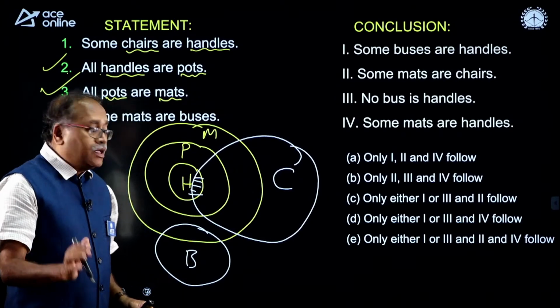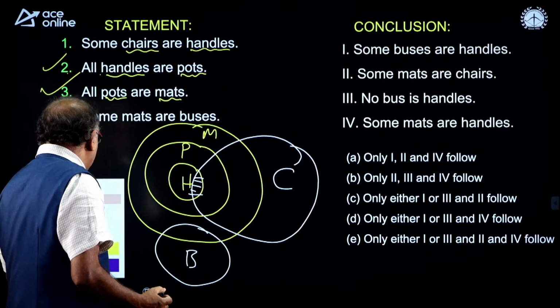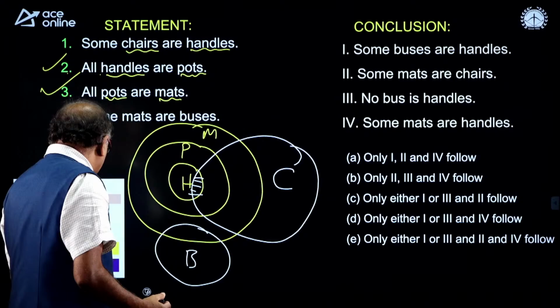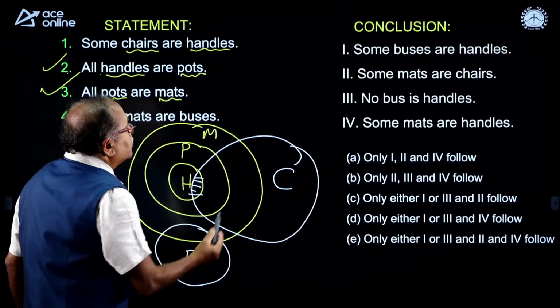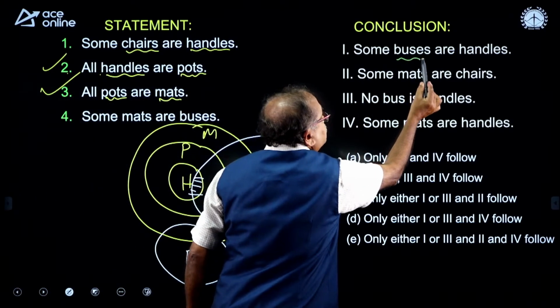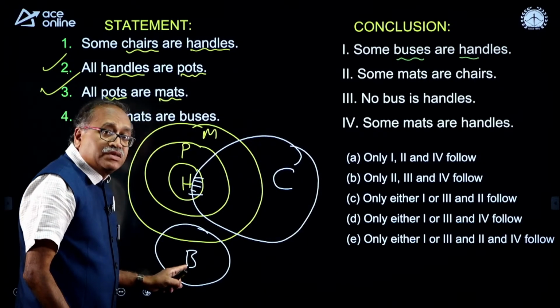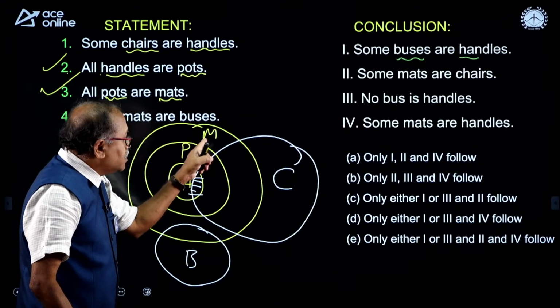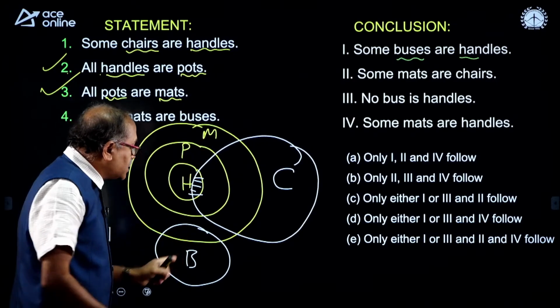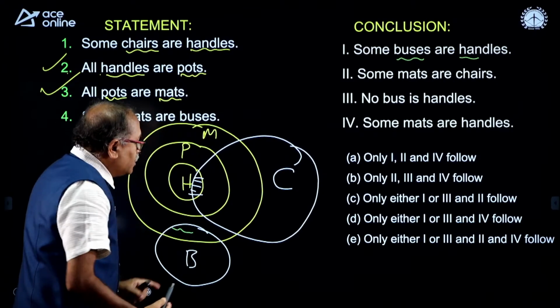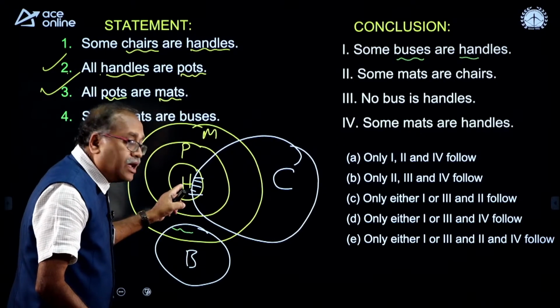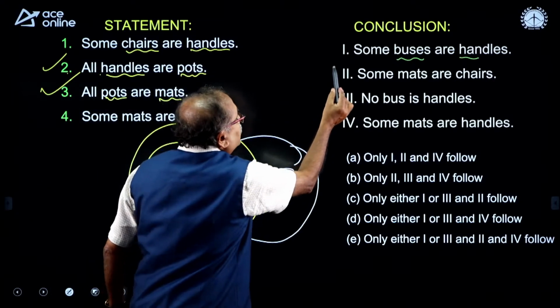The time is up. I am just verifying it. By the time, you may get the answer. So, let me check this one here. The first one says some buses are handles. Where is the bus? This is bus. And some buses are mats, or some mats are buses, this intersection. But I cannot say some buses are handles. So, remove the first one.